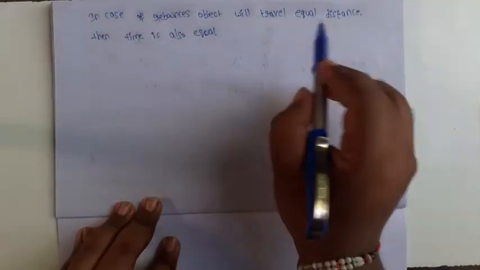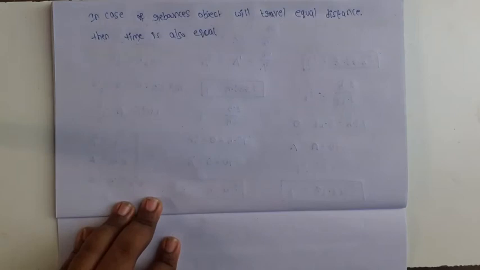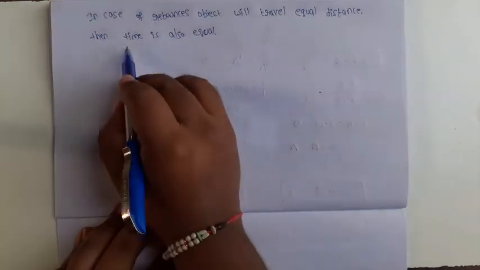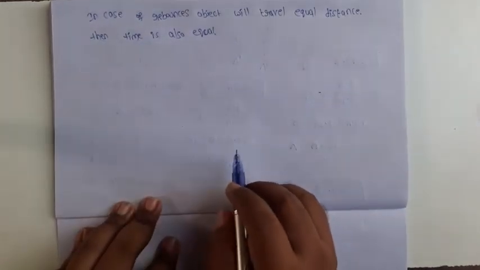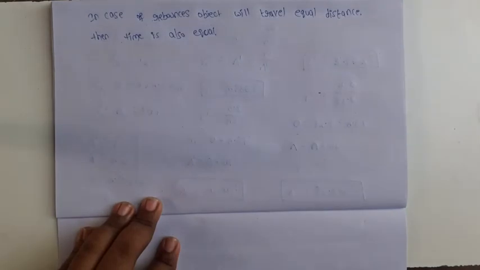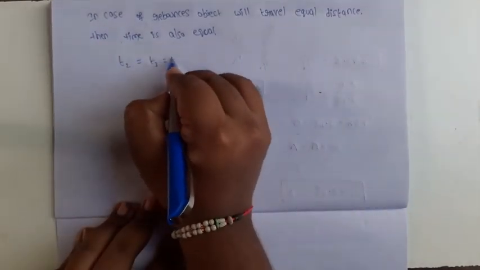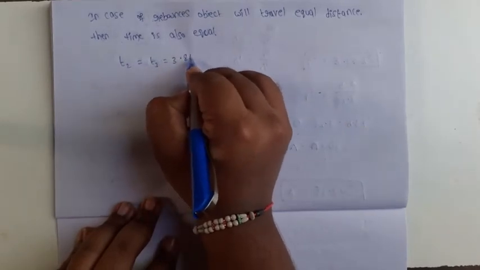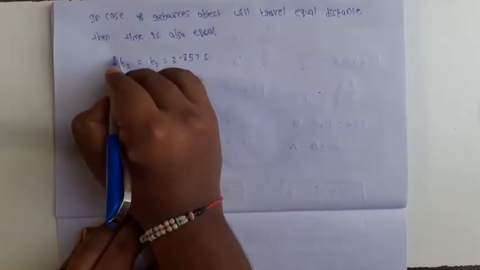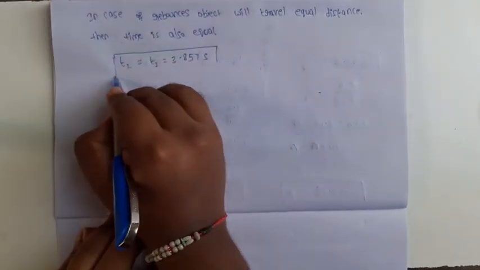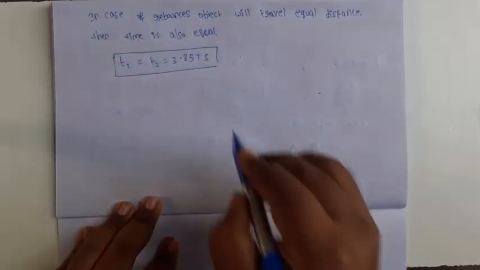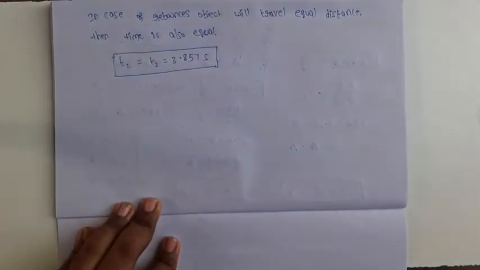If the distance traveled by the object in case of rebound is equal, then the time taken is also equal. So t2 equal to t3. So the t2 value is equal to t3 equal to 3.85 second. This is one statement: t2 equal to t3. Why? Because here the distance is the same. That's why the time is also the same, 3.85 second.